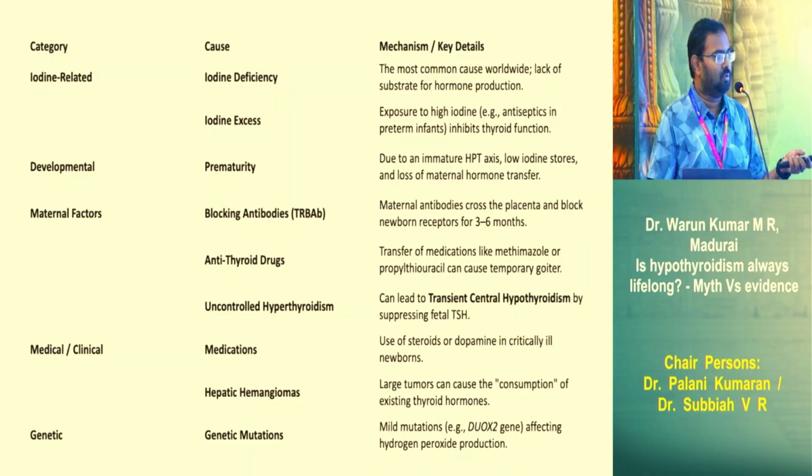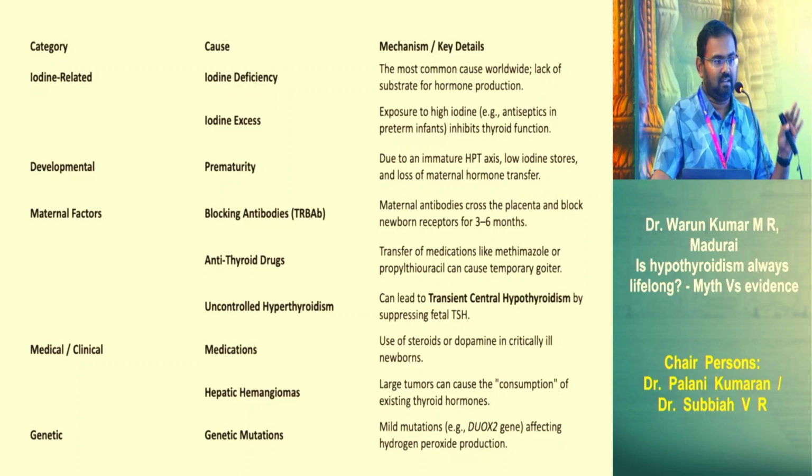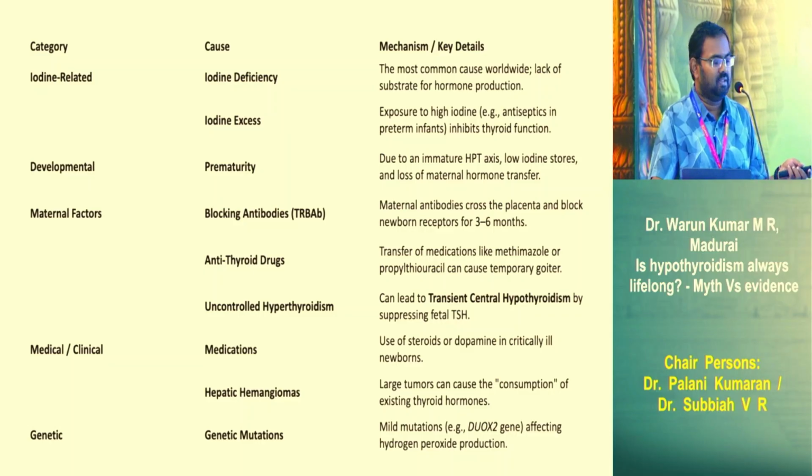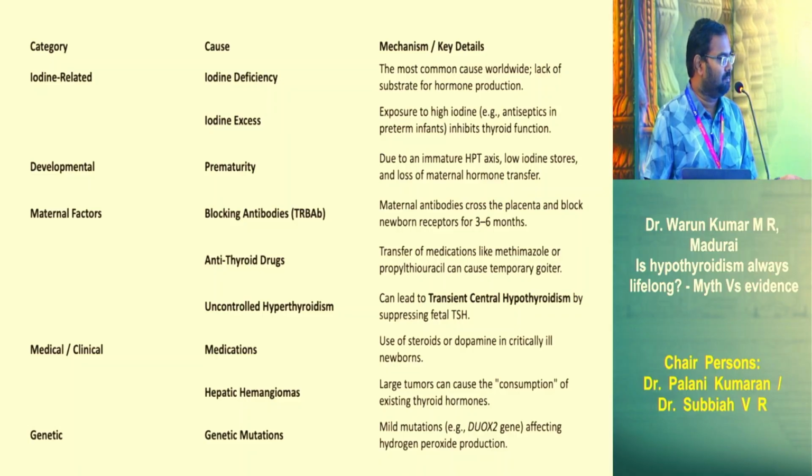Antithyroid medication overdose, which we find a lot. Even 2 days back, I had this patient with a TSH of 98. The patient had been taking 10 mg of carbimazole over 3-4 years without monitoring. So this is quite commonly seen. We are supposed to counsel any patient with Graves' disease regarding this particular entity. In uncontrolled hyperthyroidism, there can be a transient central hypothyroidism, very rare, but we may need to refer this kind of patients where we are not able to manage it clinically.